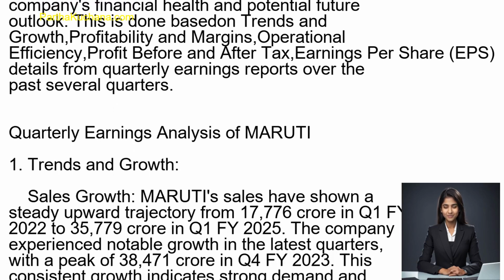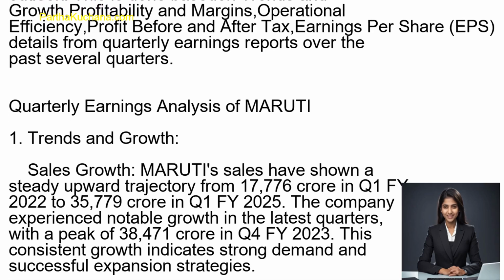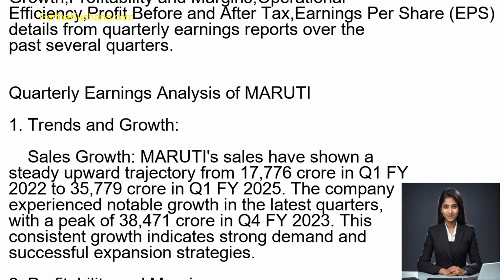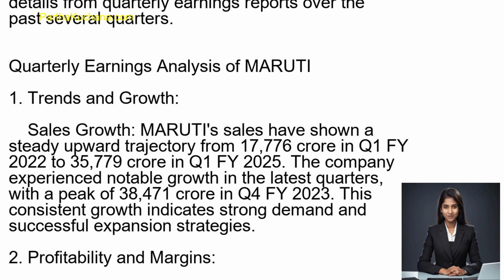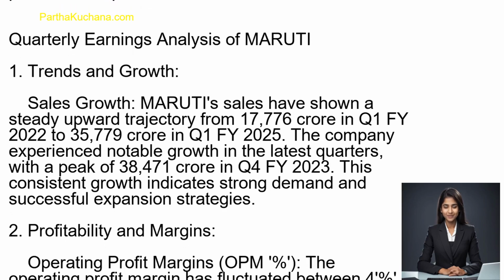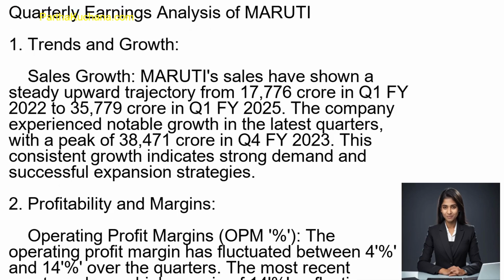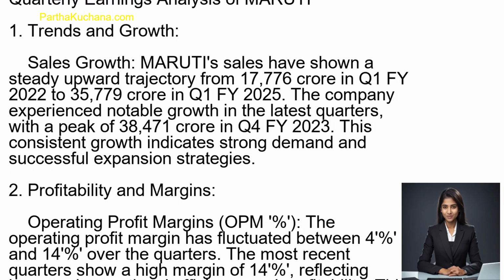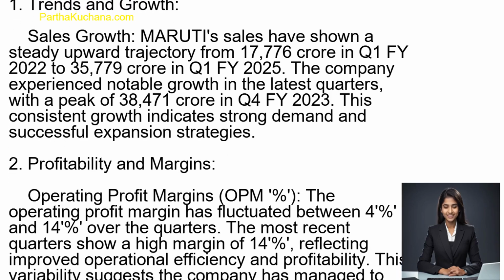2. Profitability and margins. Operating profit margins, OPM%. The operating profit margin has fluctuated between 4% and 14% over the quarters. The most recent quarters show a high margin of 14%, reflecting improved operational efficiency and profitability. This variability suggests the company has managed to enhance its margins in recent quarters, despite earlier lower performance.